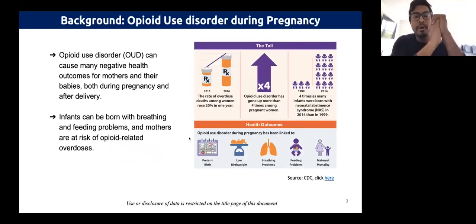And opioid use disorder, OUD, has risen by 4 times among pregnant women. 4 times more infants were born in 2014 with NAS, which is neonatal abstinence syndrome, as opposed to 1999. As a result, the infants are born with breathing problems and feeding problems, and the mothers are at risk for opioid-related overdoses.